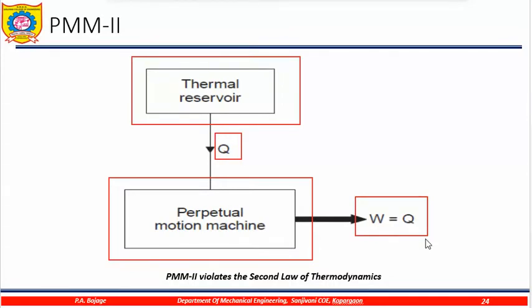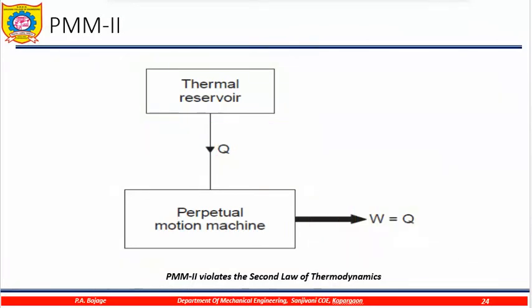Practically there is no such machine, because always some quantity of heat will be rejected to the environment, and only some part of that heat will get converted into useful work. So such machine is called as a PMM2.